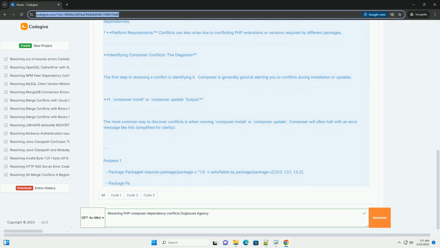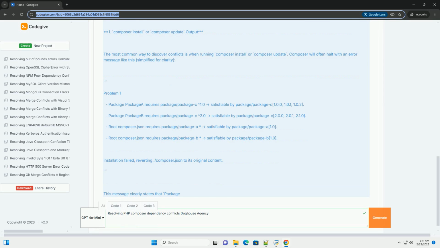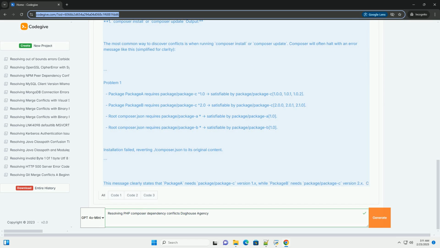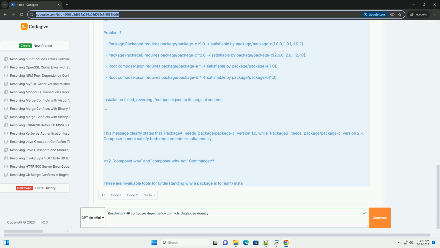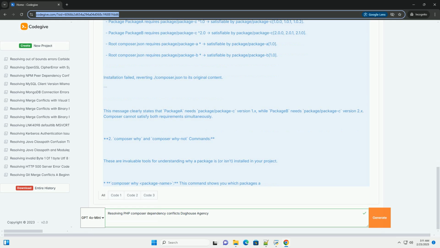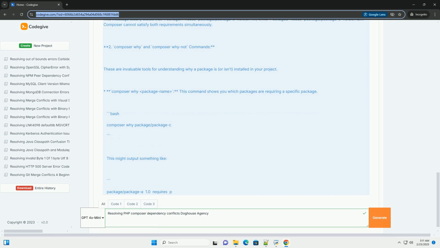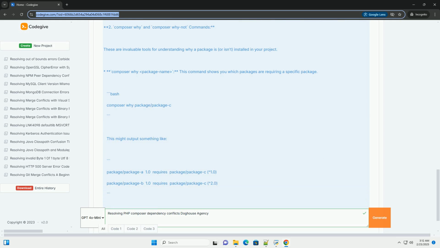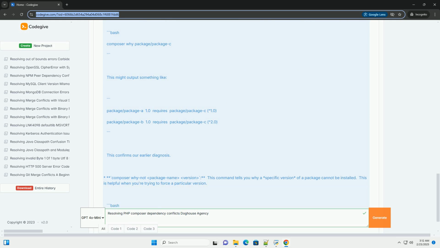Understanding the root cause, the dependency tree. Before diving into solutions, it's critical to grasp the concept of the dependency tree. Imagine your project is the trunk of a tree. You require package A and package B. Package A, in turn, requires package C version 1.0. Package B also requires package C, but version 2.0. Now you have a conflict. Composer needs to decide which version of package C to install.